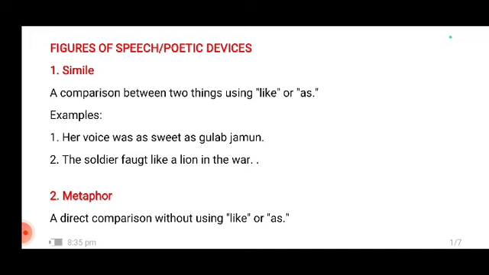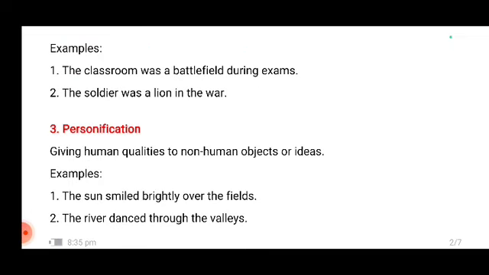Now, the difference between simile and the metaphor, which is our second figure of speech, is basically only the words like and as. So, in simile, we do a direct comparison using the words like and as, and in metaphor, we do not use like and as, but we still compare two things. The classroom was a battlefield during the exams.